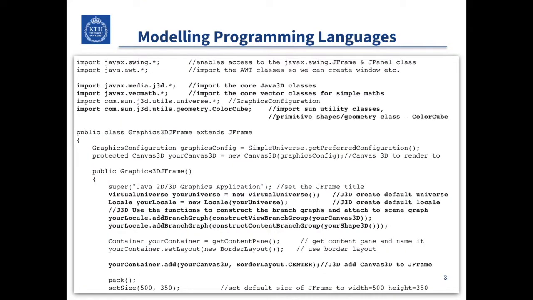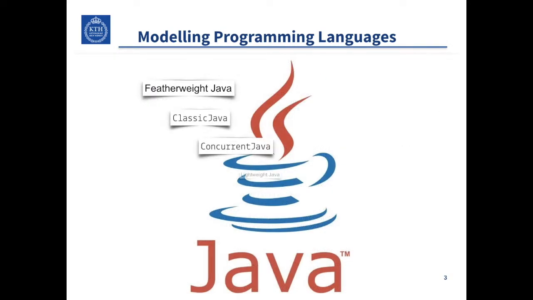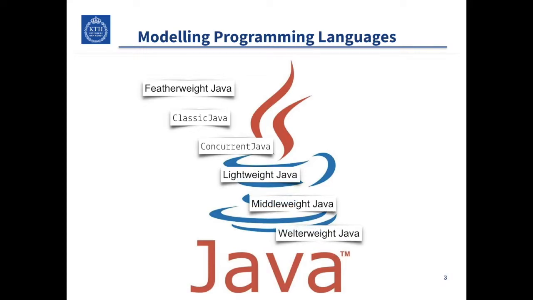For programming language researchers, reality comes in the form of programming languages, and the complicated details include the underlying hardware and garbage collection. So typically, we use models here as well. Historically, at least for object-oriented languages, most of these models have been based on Java, for example featherweight, classic, concurrent, lightweight, middleweight, and welterweight Java.